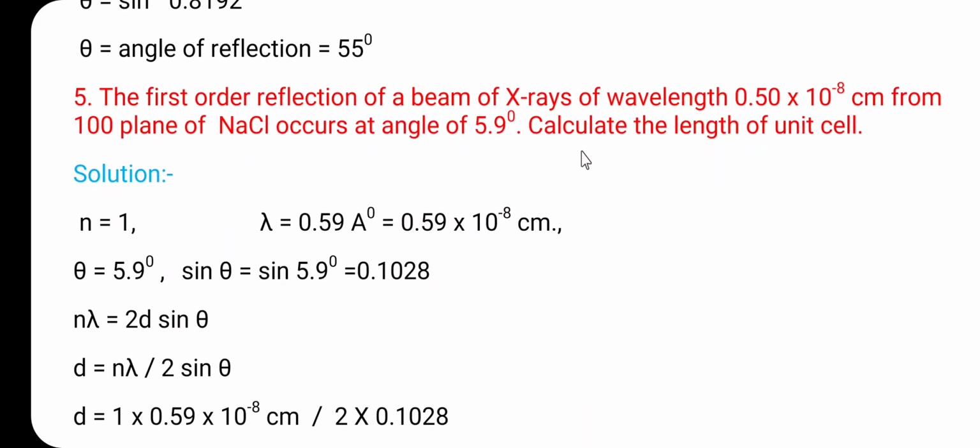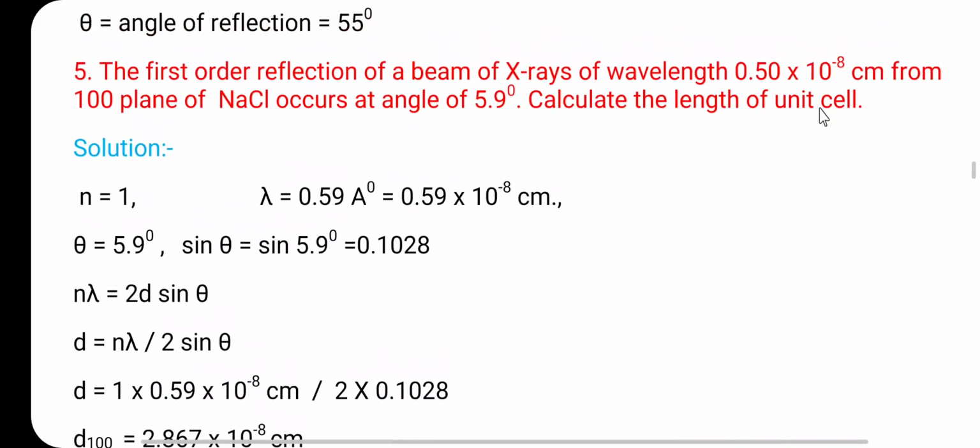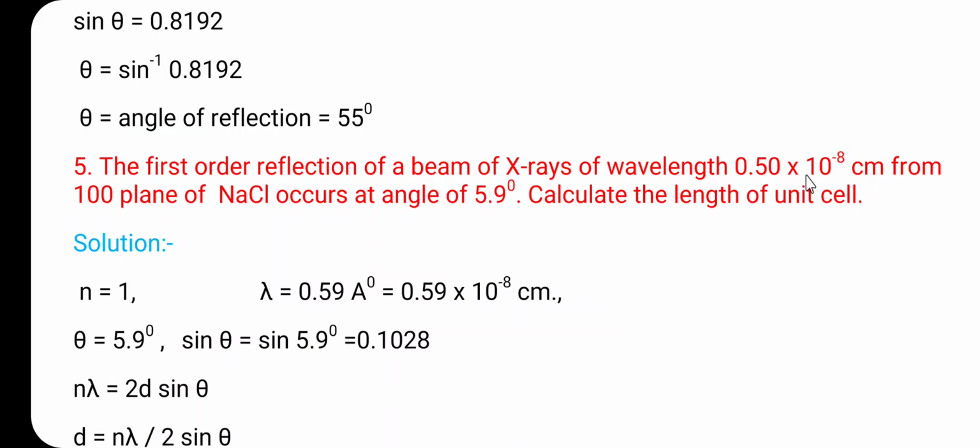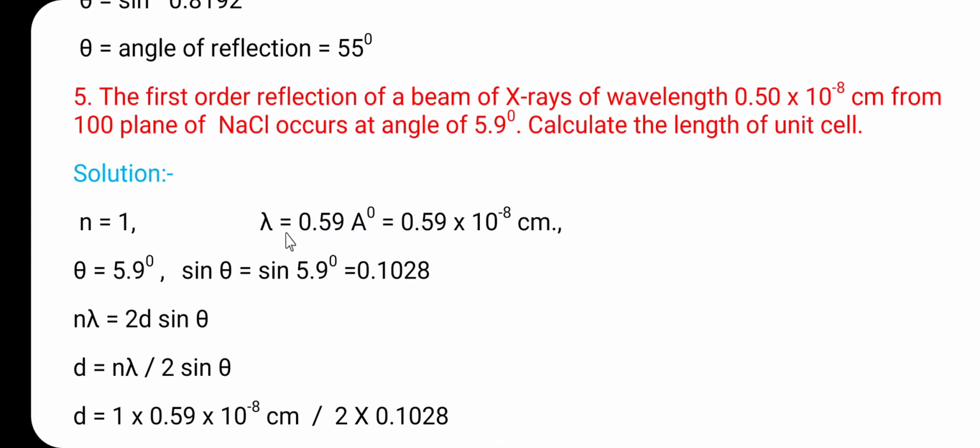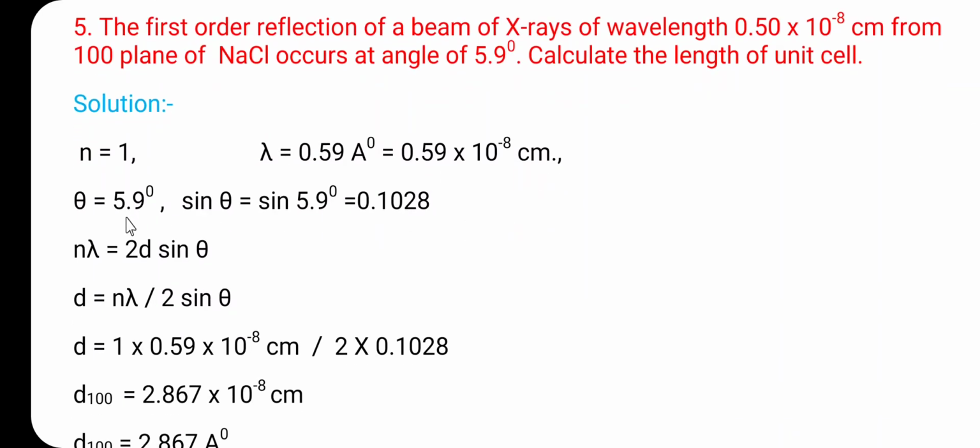So here we have to find out the length of the unit cell, that is a. So here it is the first order reflection, that's why n is equal to 1. So here lambda is also given. Actually it is 0.59 into 10 raised to minus 8 centimeter. So here lambda is equal to 0.59 angstrom, that is 0.59 into 10 raised to minus 8 centimeter, and theta is equal to 5.9 degree. So sin 5.9 degree is equal to 0.1028.